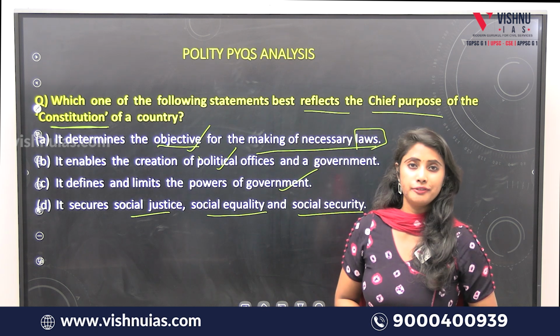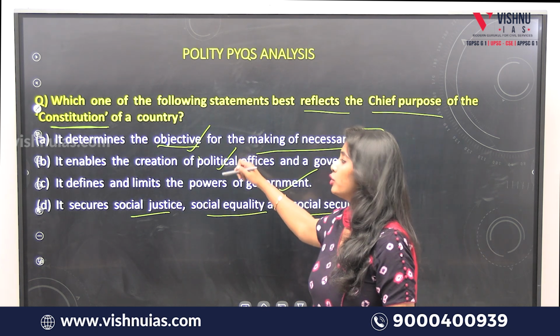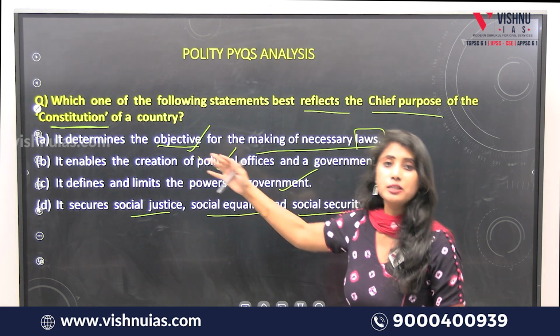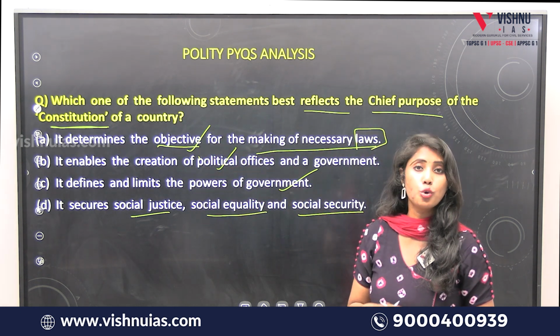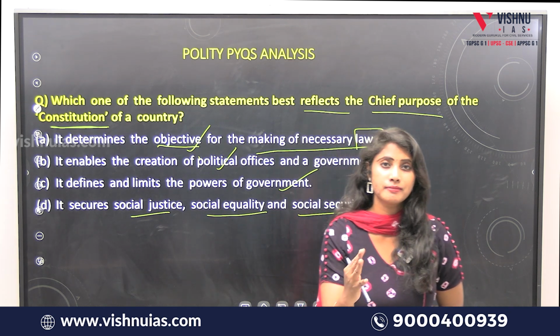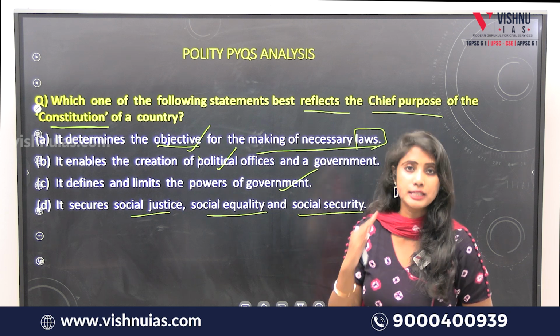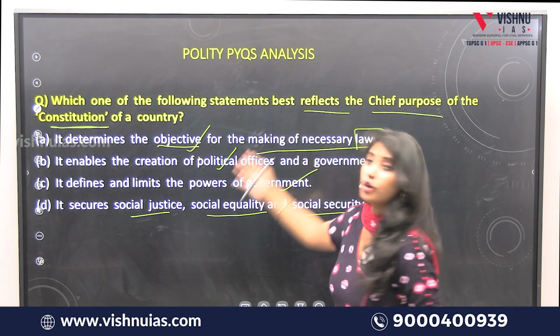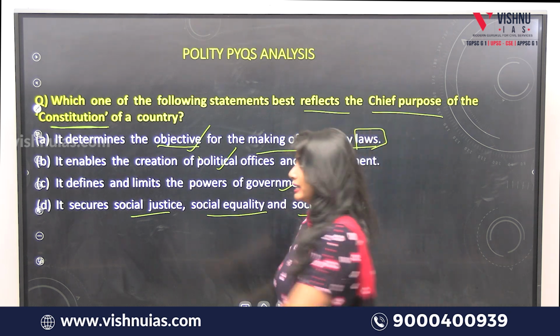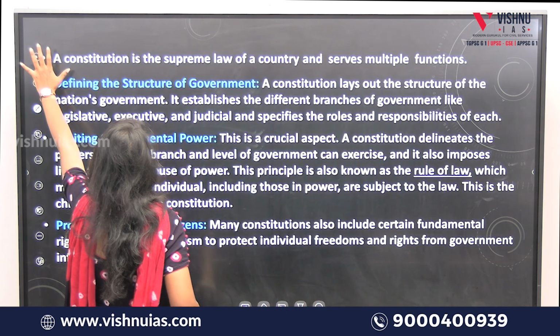If we observe carefully and thoroughly, all the 4 statements define the functions and principles of the constitution, no doubt in that. But what is the main or significant principle which defines the constitution of a country, we'll be seeing by looking at the explanation of this question.